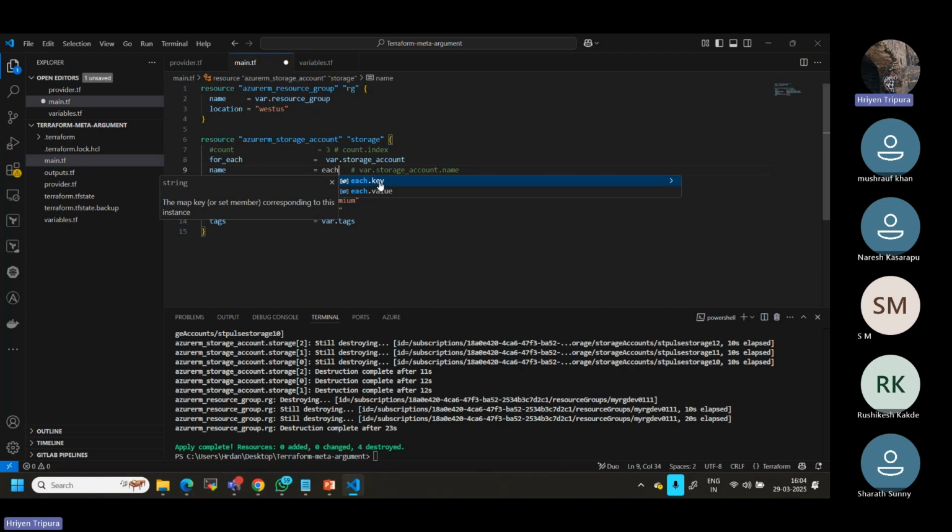Is there a key and value? The question is, what is key and value? Do you want the key or the value? Key means the left side, right? The right side means the value. I want a name, so it will be the value.